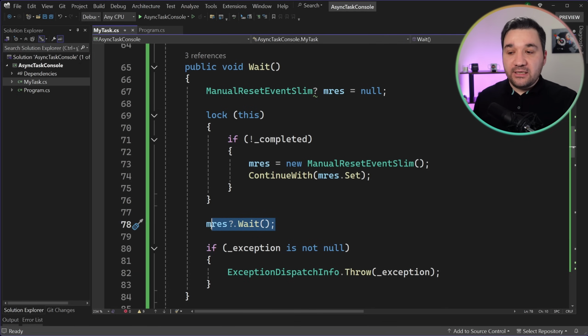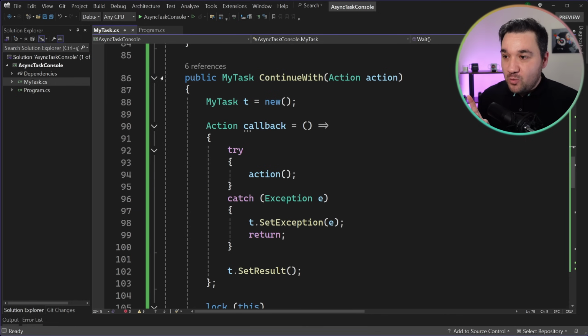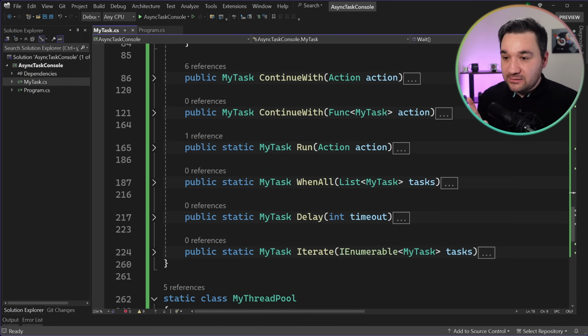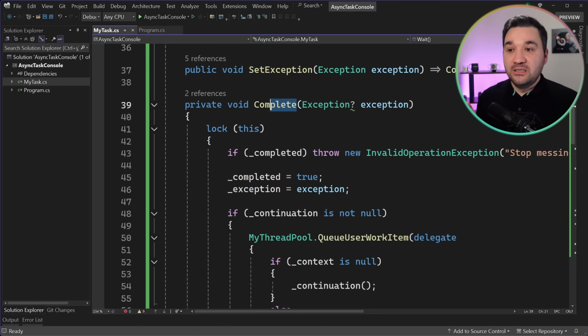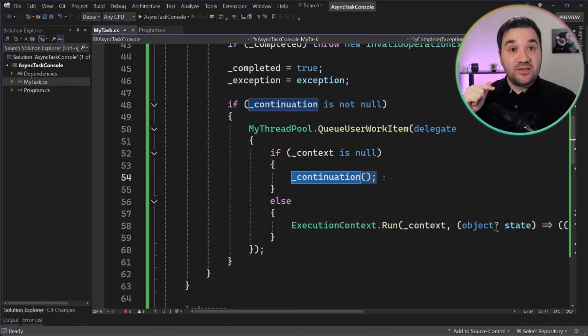I am blocking it, but also saying any other thread will execute my main function, and once it calls its completed function, then the complete function is going to call continue with function. So let me show you again. So once we call complete, where is it? Here. Once complete is called, it checks the continuation and then executes it.